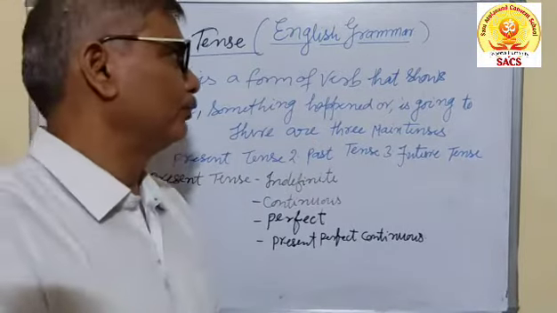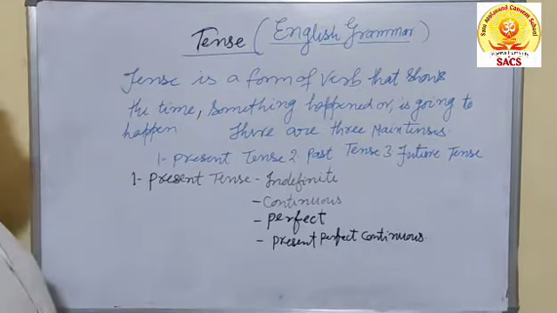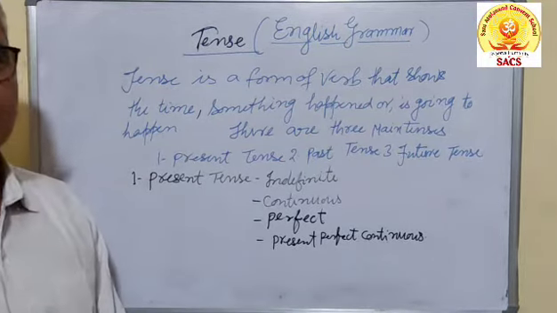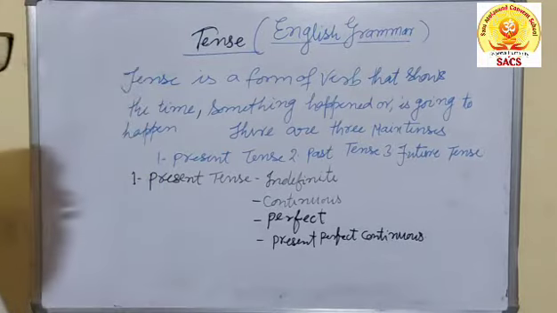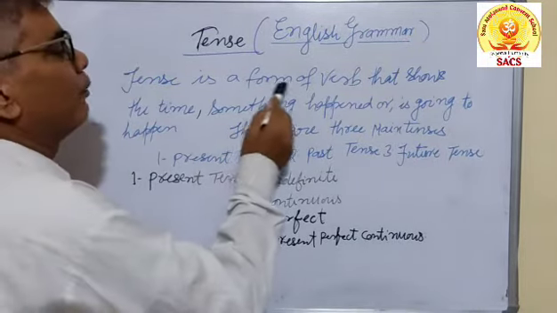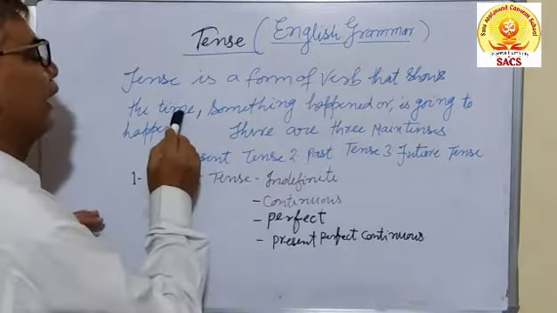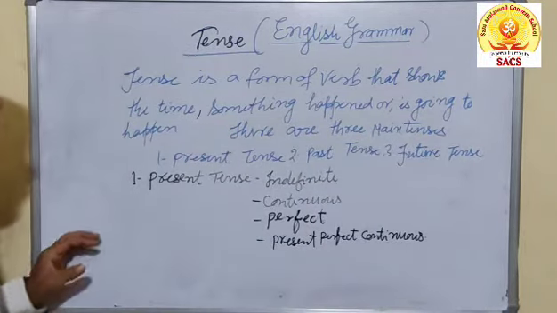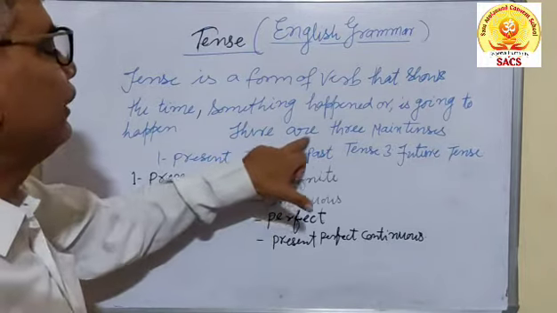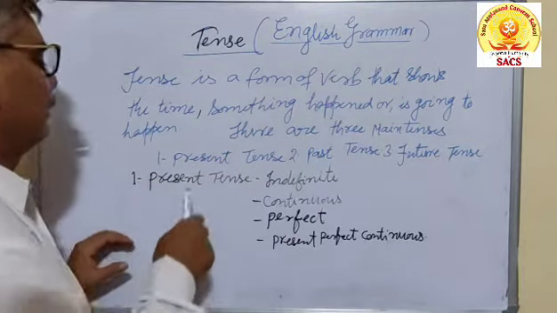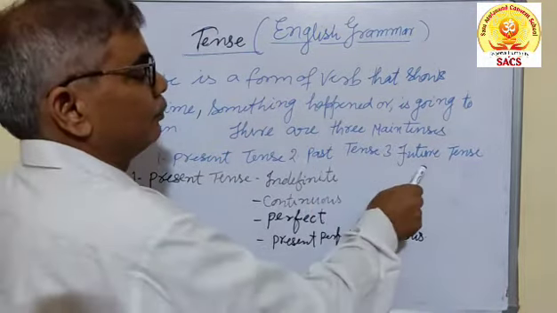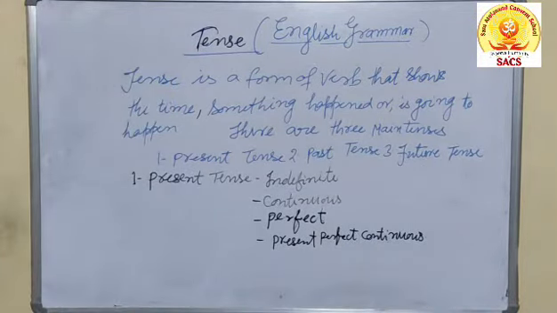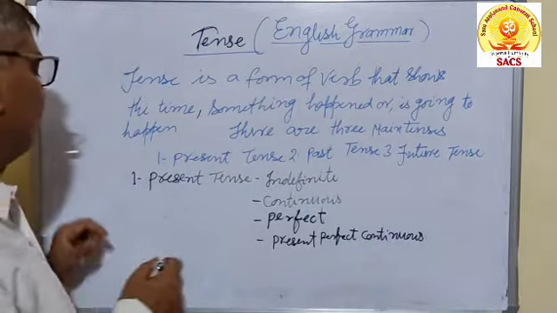I want to teach you the most important topic of the grammar portion, that is tense, without which nothing is possible to learn. Actually, tense is a form of verb that shows the time something happened or is going to happen. Okay? There are three main tenses: present tense, past tense, future tense. You are very much familiar with these tenses, but I am going to describe them briefly.